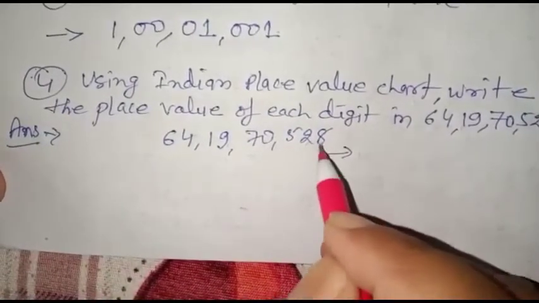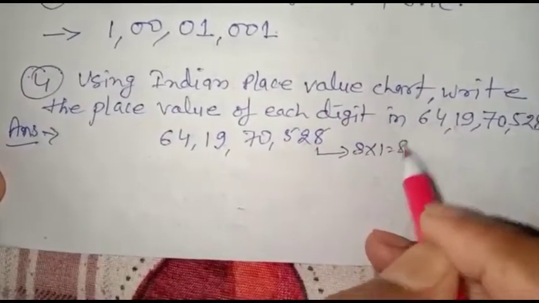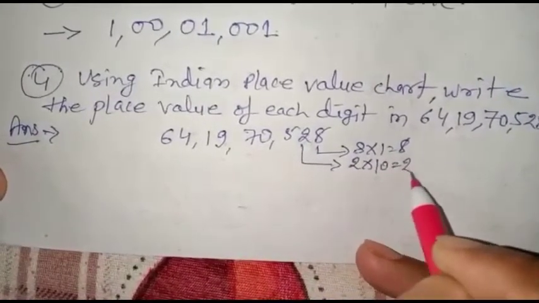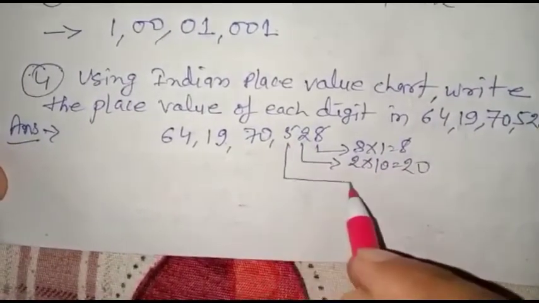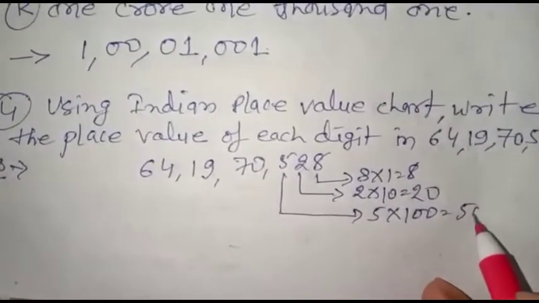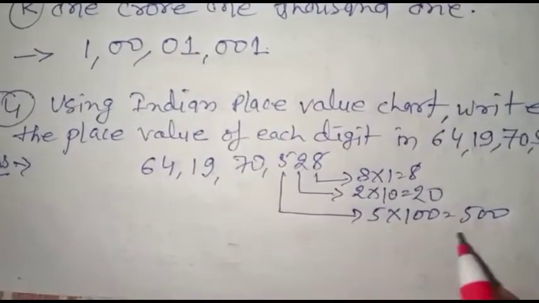So we know, it is in the ones place, so its place value will be 8. It is in the tens place, so its place value will be 20. It is in the hundreds place, its place value will be 100. So this is 5, its place value in this numeral will be 500.